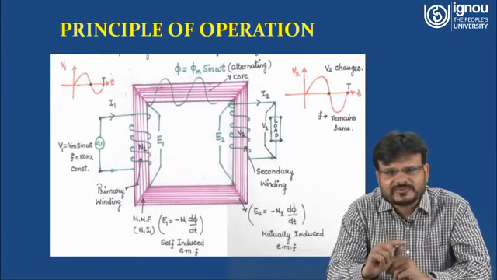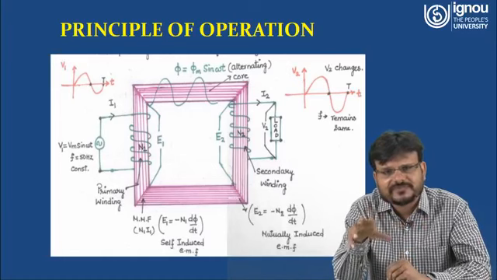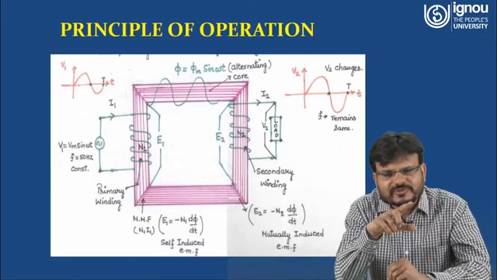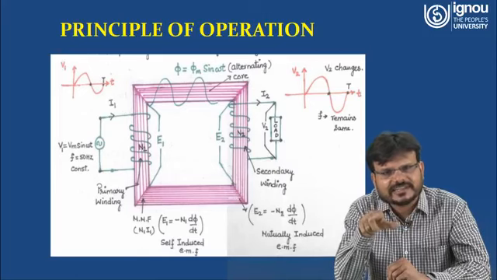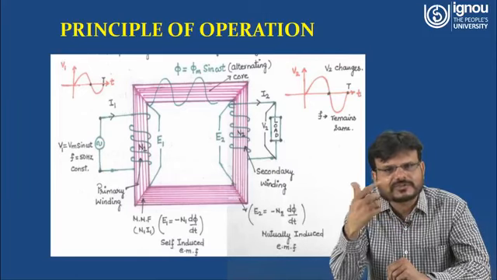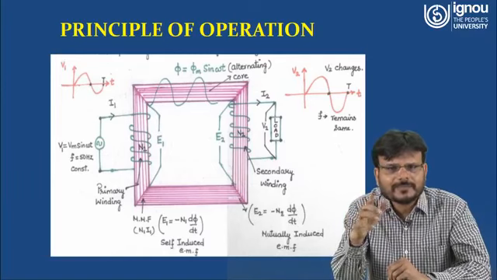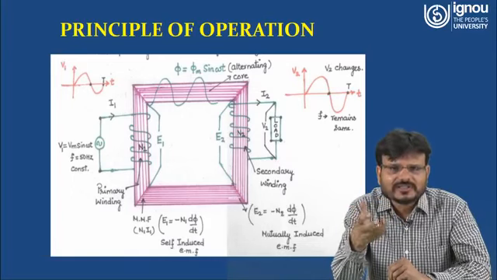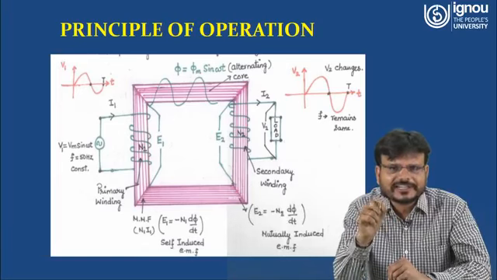Now this flux will transfer because it is a magnetic core, right? So this flux will transfer from the primary side to the secondary side, and this flux will link to the secondary side with the number of turns N2. So here flux linkage is equal to what? N2 into phi. Again, because it is sinusoidal, as per Faraday's law, what will happen? Faraday's law states that rate of change of flux induces EMF.